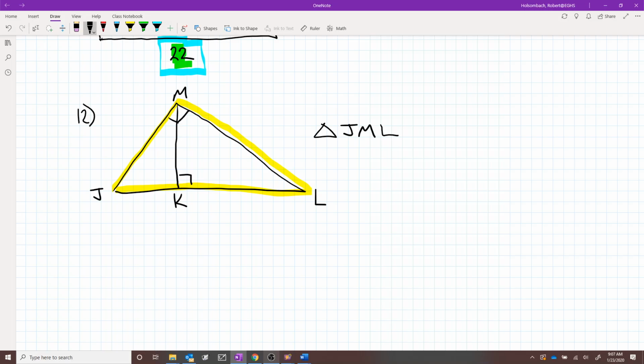So we labeled the first triangle going short side, long side, hypotenuse. That triangle is similar to triangle. We're going to use this triangle on the left now, and here's its short side, here's its long side, and here's the hypotenuse. So the order of those vertices goes J, K, M.